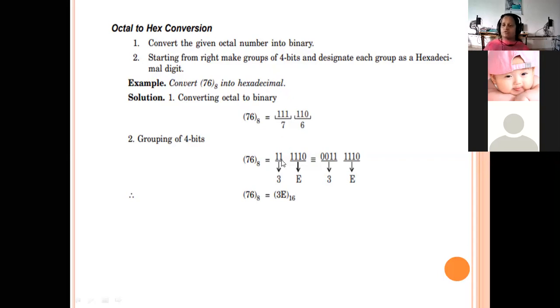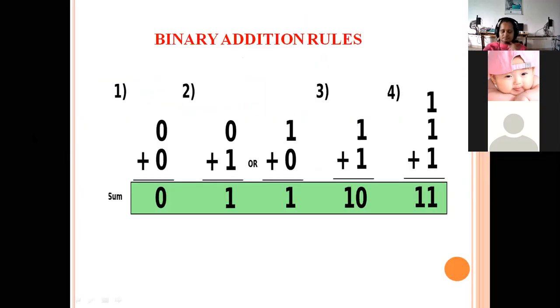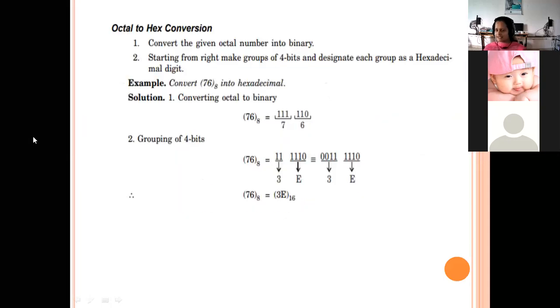In the previous class I have already said that in the hexadecimal number system, if you write 3, normally 3 bits are enough to write 3, but in hexadecimal we have to show it in 4 digits. That's why we are adding zeros in the MSB. If we add zeros in the MSB, what will be the value? 0011. So the value will be 3, and this is the answer for octal to hexadecimal conversion.